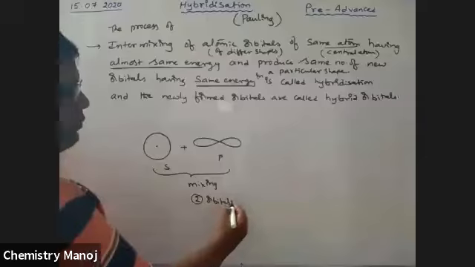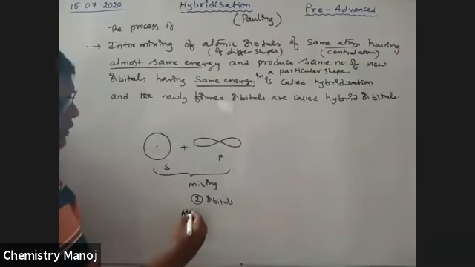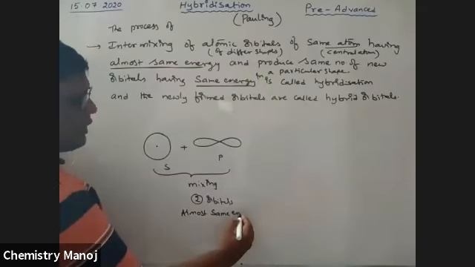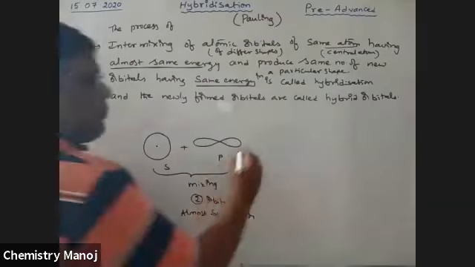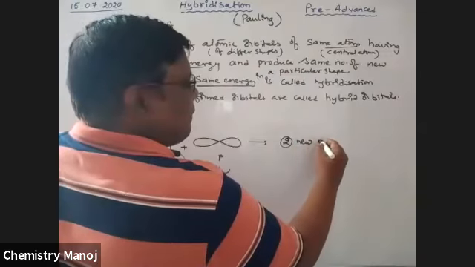These two orbitals have almost the same energy, and produce the same number of new orbitals: two new orbitals.